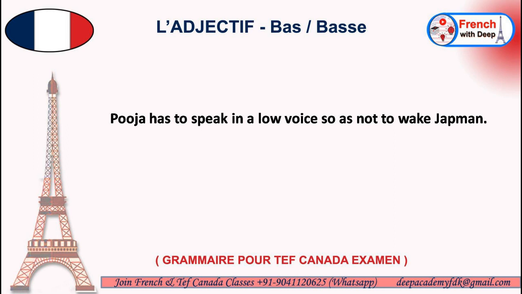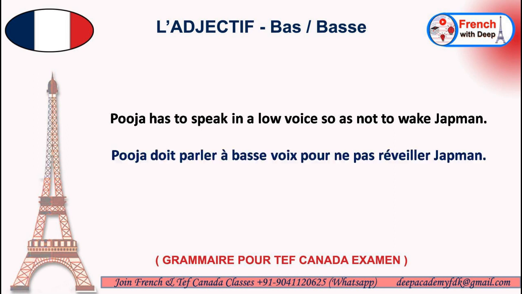So as not to, we can use pour ne pas. Wake up someone is réveiller. So we'll be using it as it is. There is no conjugation here. Japman is a name. So here your full sentence becomes Pooja doit parler à basse voix pour ne pas réveiller Japman. In certain situations, we don't put our verb in between ne pas in order to form the negative sentence, as we have done in this case.